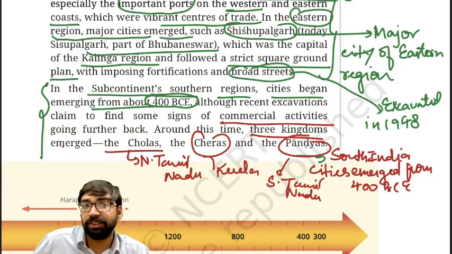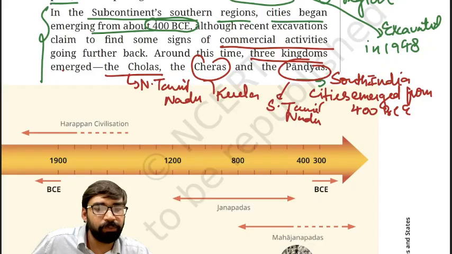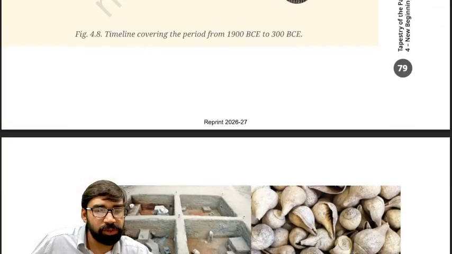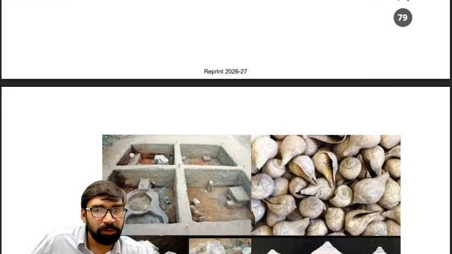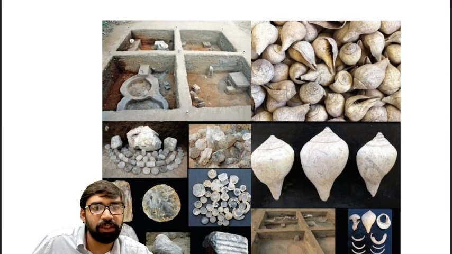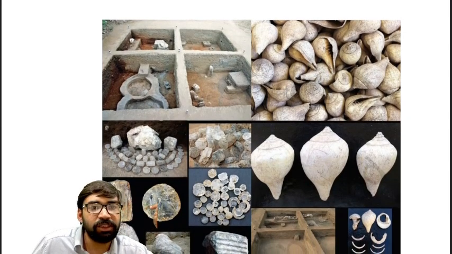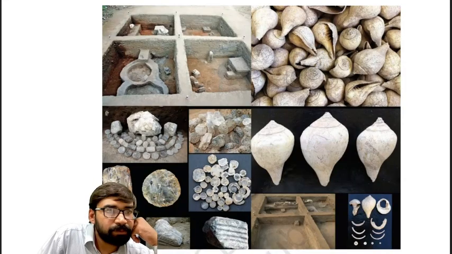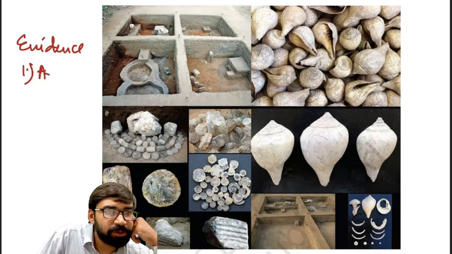Now, what are the evidences of these cities? So, let me tell you. As you can see here, see these pictures. First evidence: archaeological excavations.